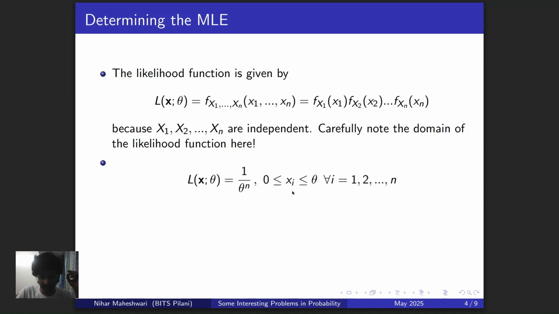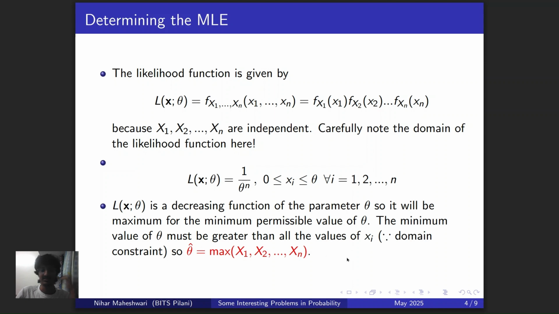So basically what you do over here is that all of these inputs that you have, all of these things in your sample, you order them from the minimum to the maximum, and then you have to ensure that theta has to be greater than or equal to the maximum. That means the minimum acceptable value of theta is in fact the maximum of all the different internship offers that you get. And that's exactly what the MLE turns out to be.